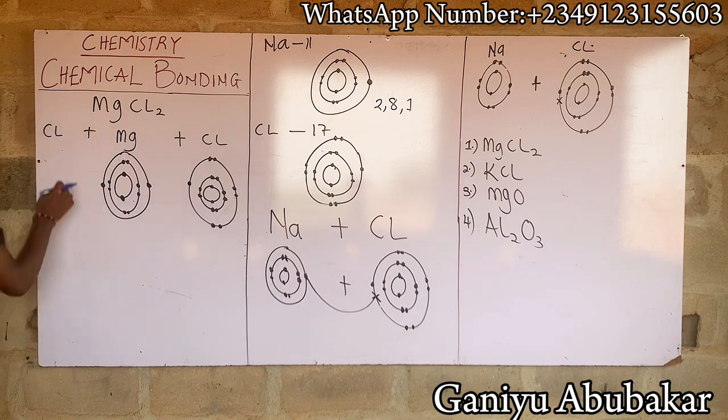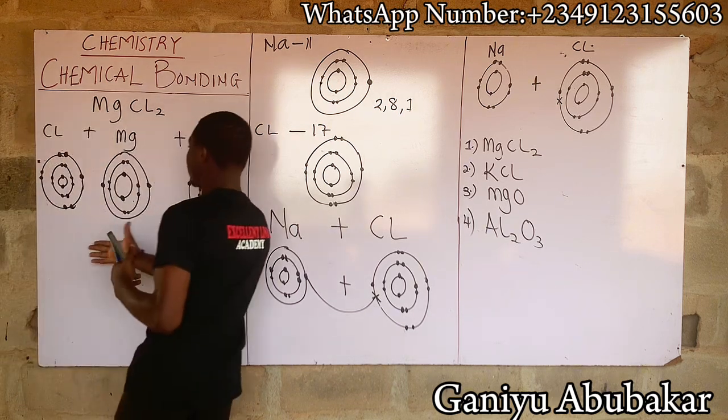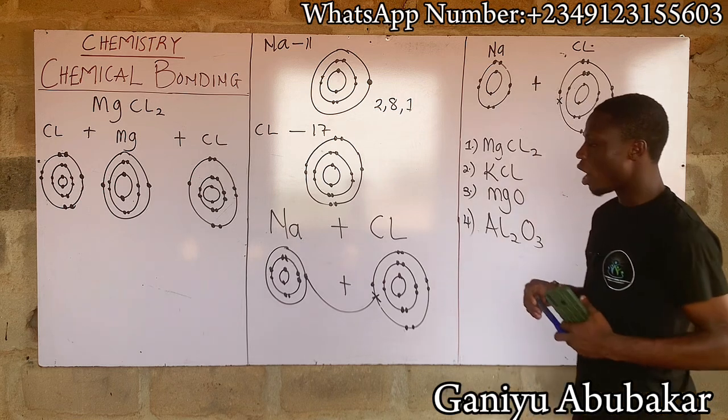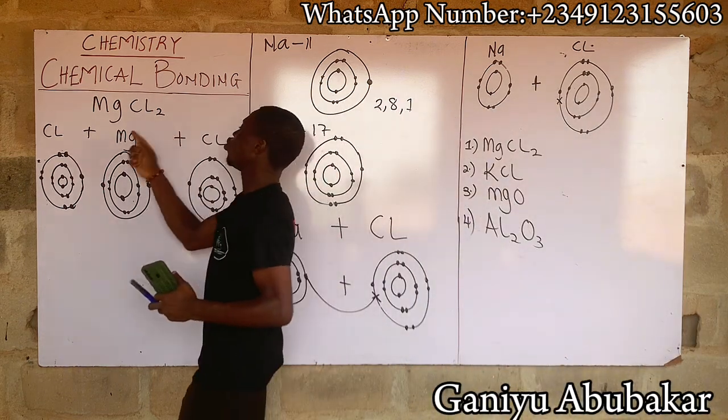On that chlorine here, this is 1, 2, 3, 4, 5, 6, 7, 8, 9, 10, 11, 12, 13, 14, 15, 16 and 17. This becomes your shell for these two atoms here, magnesium and 2 chlorine, right?